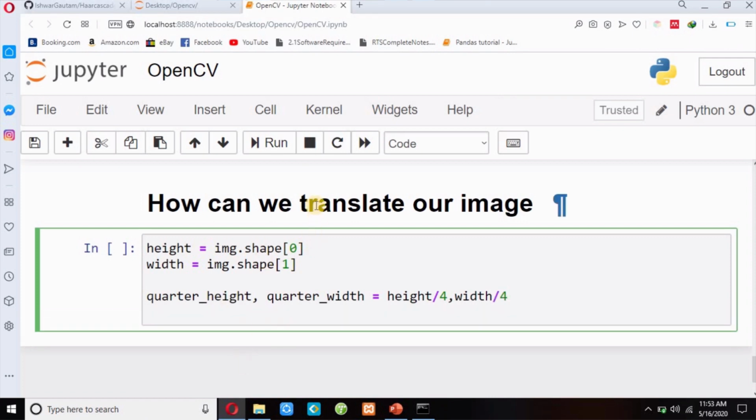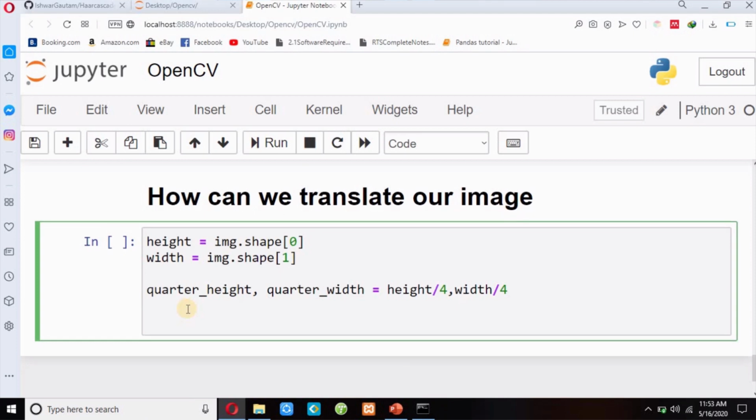Now we have one formula to translate our image, so I will write this formula.